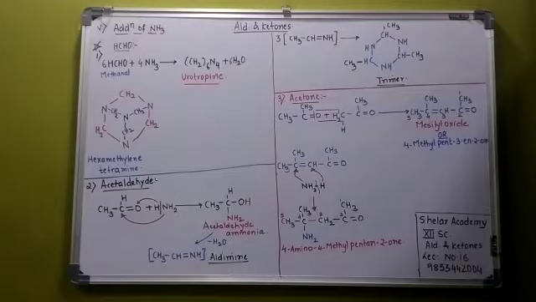Now listen. The very first is formaldehyde, when it reacts with ammonia. What is formed? It is called urotropin. Now, what will be the name of urotropin? It will be hexa 6, methylene CH2. So it is hexamethylene tetramine. I have written it over here. Hexamethylene tetramine, that is the product. Then I have balanced the reaction. Then I have drawn the structure of urotropin, where you can see the structure.